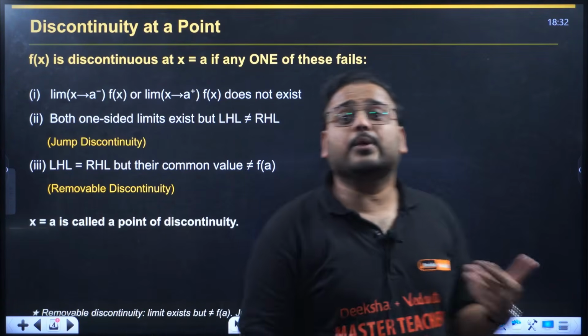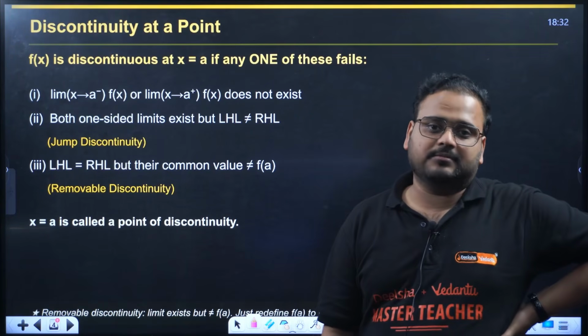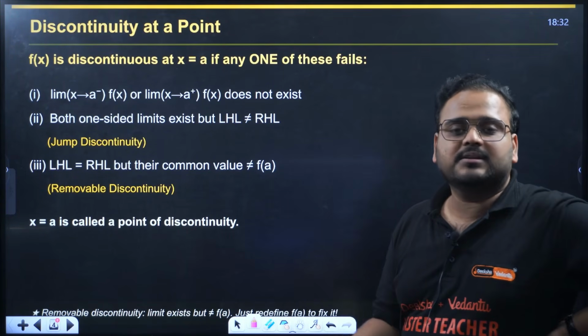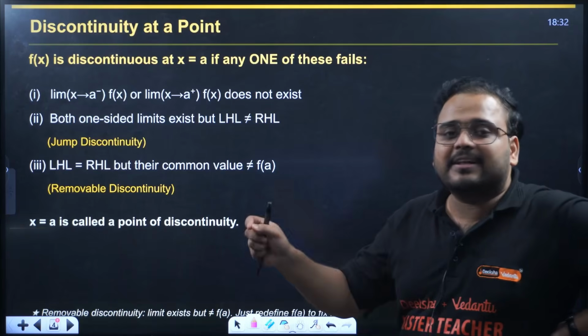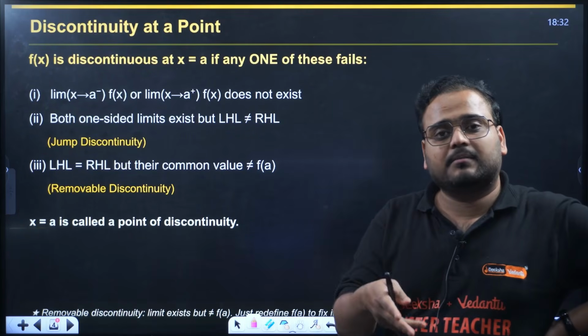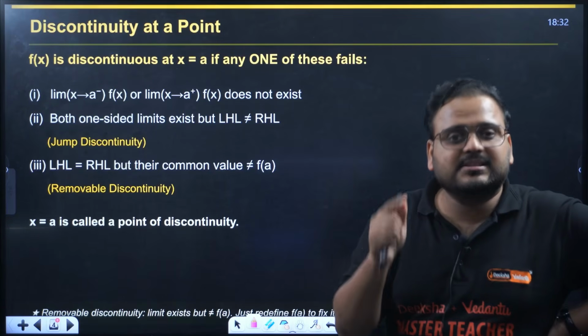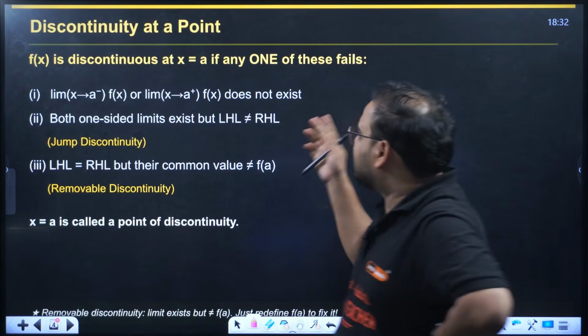What about discontinuity, sir? If any one of the conditions is not fulfilled, that becomes the reason for discontinuity. Let's say the limit does not exist, then it is discontinuous. If the limit exists but is not equal to f of a, it is discontinuous.